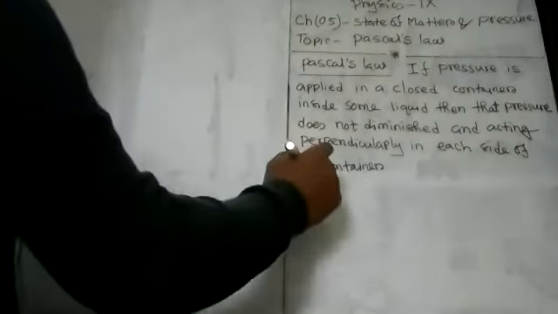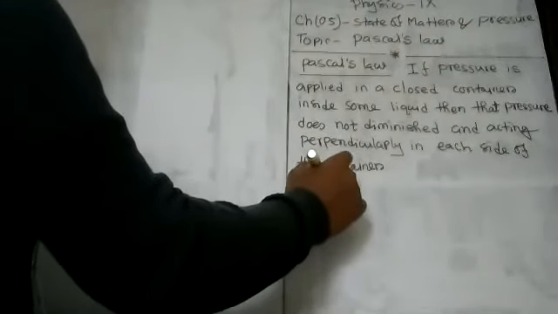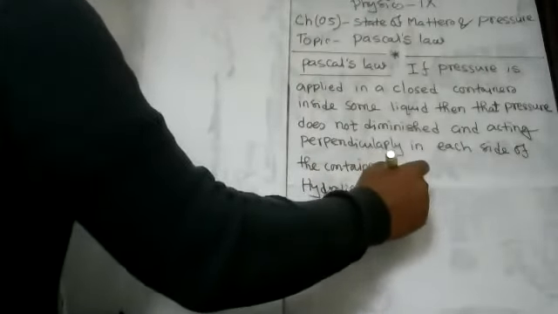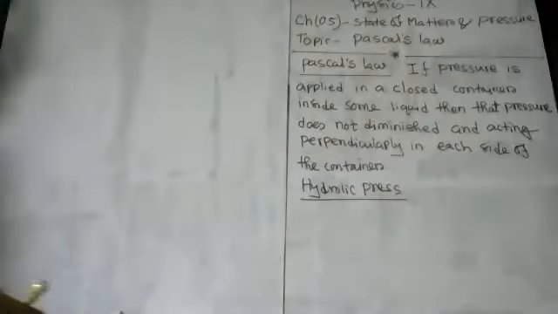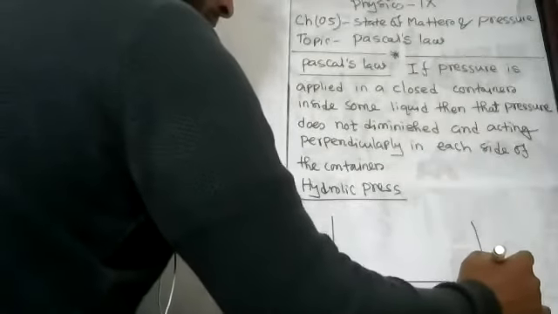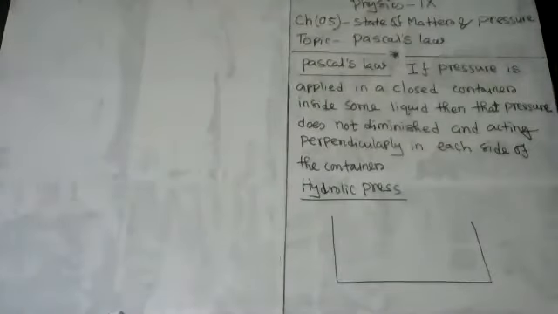On the basis of this concept, on the basis of this law, a very special kind of instrument, a machine, is designed that is called hydraulic press. My dear student, that is called what? That is called hydraulic press. Now, my dear student, hydraulic press. Okay, hydraulic press is this kind of instrument. This shape of instrument is known as hydraulic press.